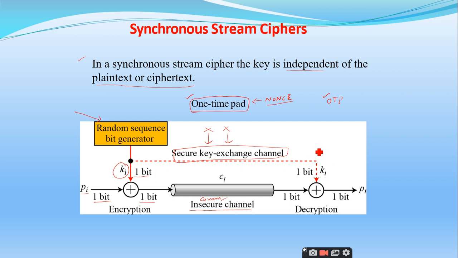Whatever key is received at the receiver end, the receiver uses that key and the ciphertext: one bit of the ciphertext and one bit of the key are exclusive ORed to generate one bit of PI, right? So what are the new things we have discussed here? The first one is the random sequence bit generator and the second is the secure key exchange channel. These are the two new points you have encountered in this particular diagram, right? Is it clear?